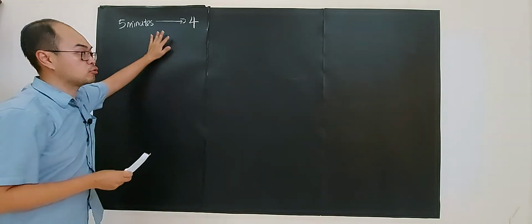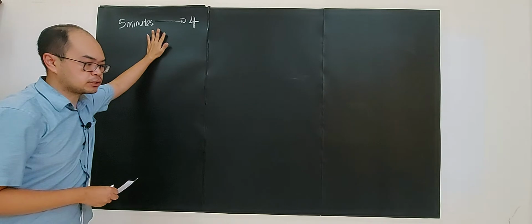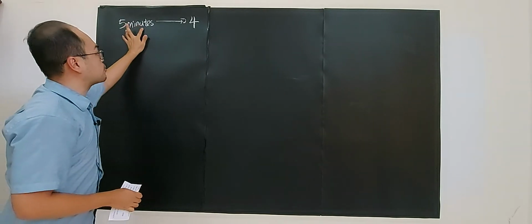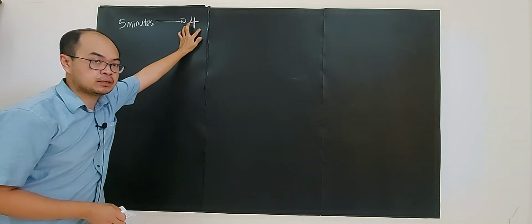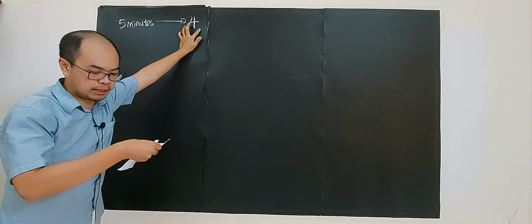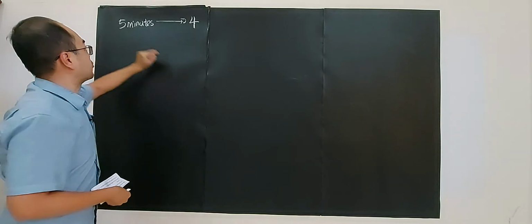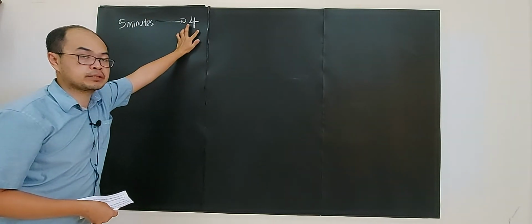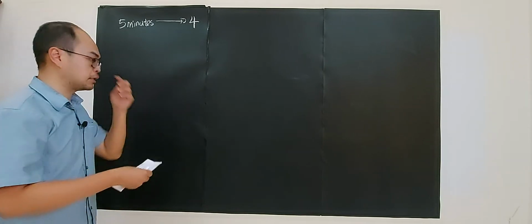So this is a Poisson distribution, right? Poisson distribution is talking about the mean in an interval. So we know that in 5 minutes you have 4 people arriving to use the elevator. So if it's 10 minutes, this will be double, and will become 8 people. This is the mean.